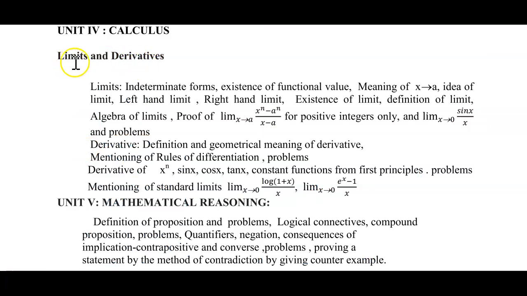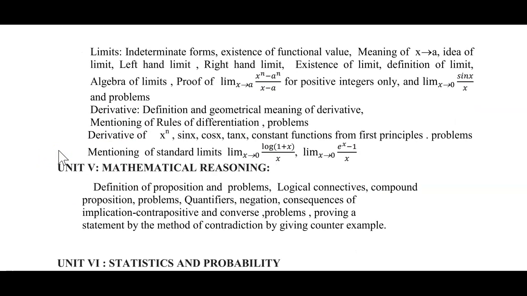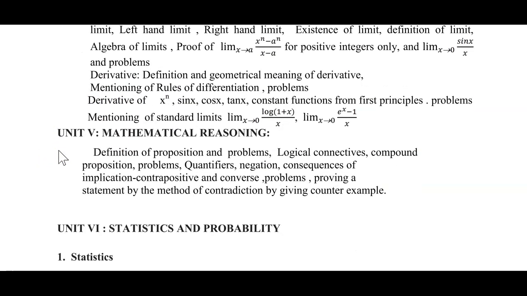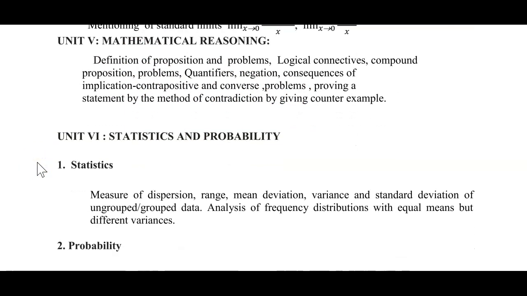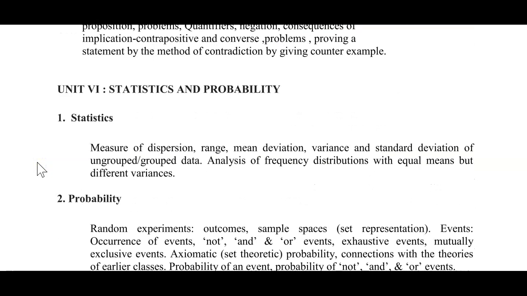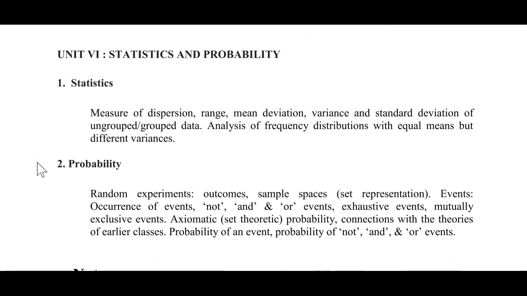Okay, now we continue. Limits and derivatives. In limits, this is the syllabus you have got, and for derivatives, this is the syllabus we are going to study. And next we have unit number 5, mathematical reasoning. So definition of proposition and problems we are going to study in this chapter. You can just see the syllabus. This is the reduced syllabus which has been given, and the last unit we have is unit number 6, statistics and probability. This is the syllabus of statistics and probability.